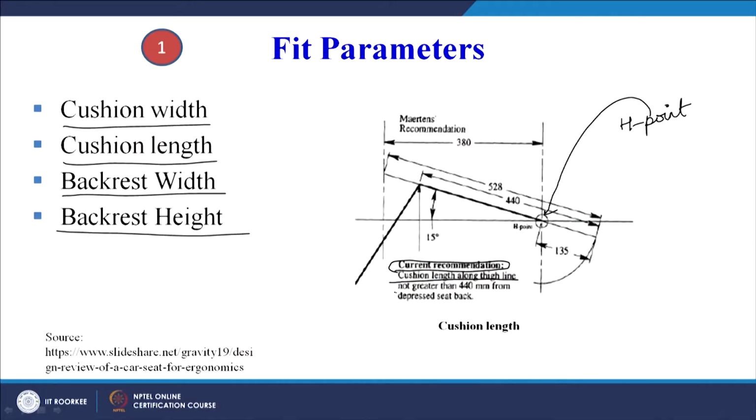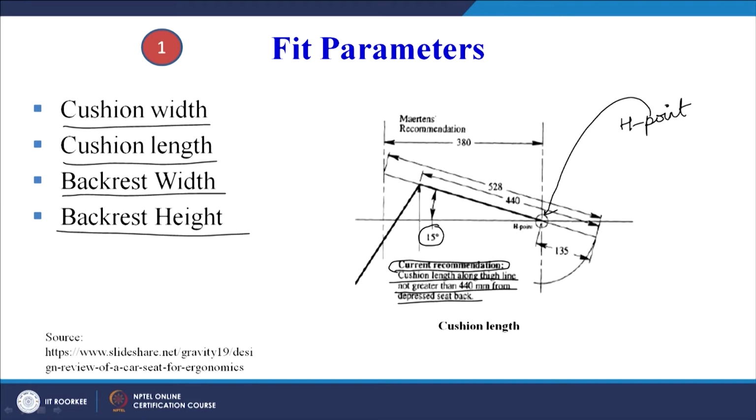So, the cushion length along the thigh line must not be greater than 440 millimeter from the depressed seat back. You can see the seat, this is the H point, and this is a 15-degree angle.